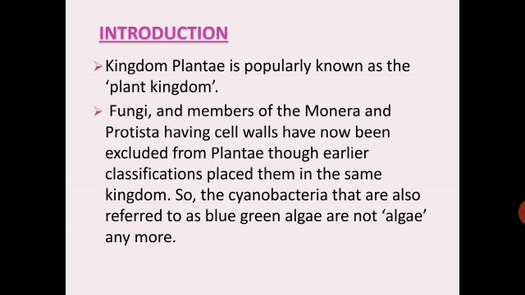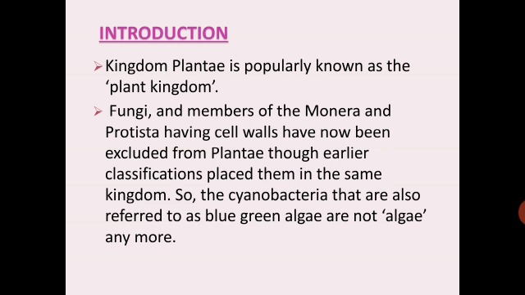Over time, a number of groups of organisms originally included under the plant kingdom were removed from it. Kingdom Plantae is popularly known as the plant kingdom. Fungi and members of the Monera and Protista having cell walls have been excluded from Plantae, though earlier classifications placed them in the same kingdom.